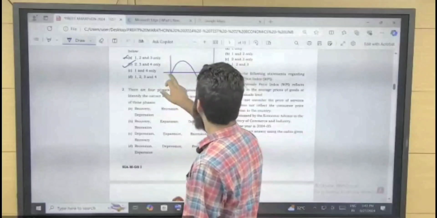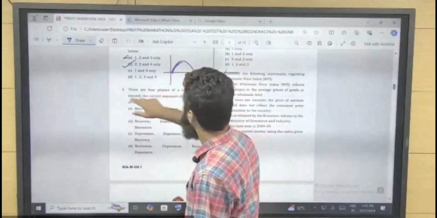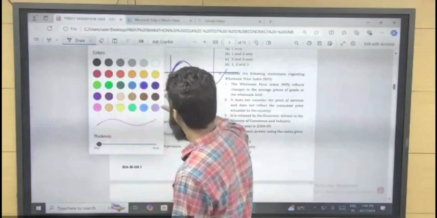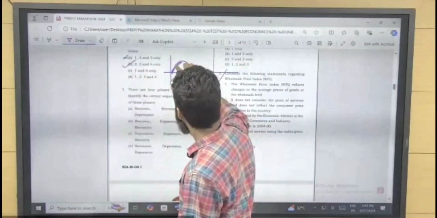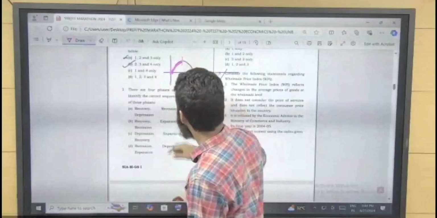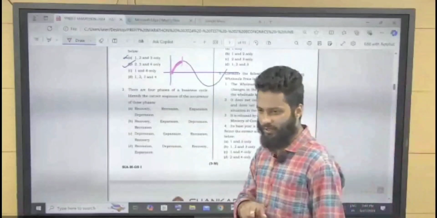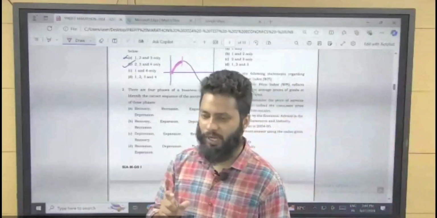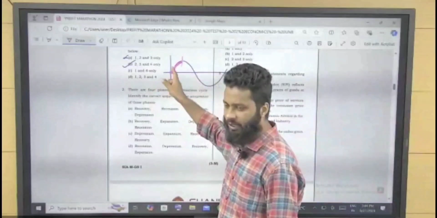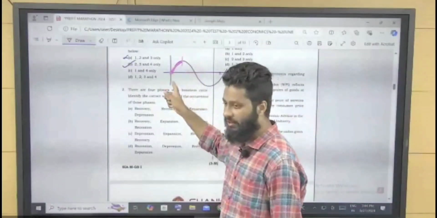See, this is the boom period, right? If I can distinguish it with different colors, this part is the boom period. In the boom period, what is happening? GDP growth rate is increasing, as well as inflation is increasing, right?